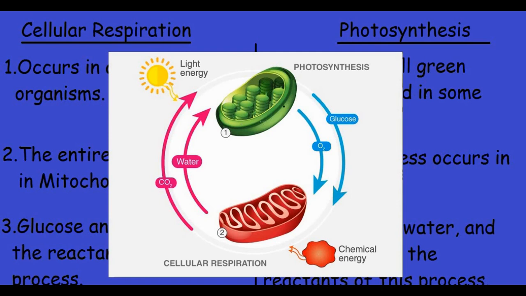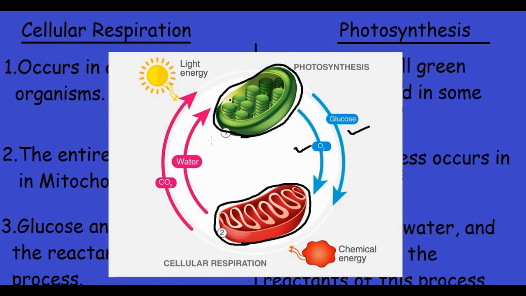So this green part is the chloroplast, and this is a mitochondria. What it is showing is that this chloroplast is doing photosynthesis and the products are glucose and oxygen. The inputs are carbon dioxide and water, and for mitochondria it is the reverse. It is undergoing cellular respiration.